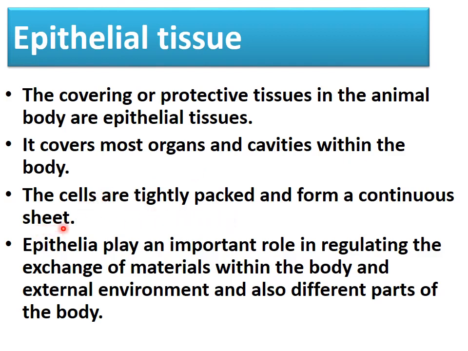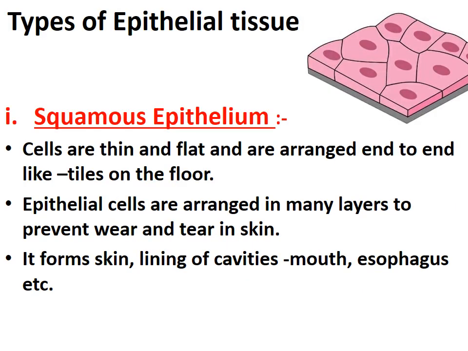Now what about the cells? The cells are tightly packed and they form a continuous sheet. The cells are so tightly packed that the intercellular space between the cells becomes negligible and as a result they form a continuous sheet. Now epithelia play a very important role in regulating the exchange of materials within the body and the external environment and also different parts of the body. The exchange of the materials takes place with the help of epithelial tissue.